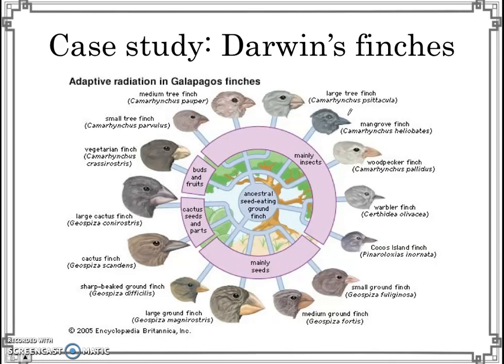So here's a picture showing what Darwin observed. He went to different islands, right? And he saw that on one of the islands, the finch looked like this. On another island, they looked like this. On the third island, they looked like this. And on some islands, the finches were adapted to eat insects, while on other islands, they were adapted to eat seeds. And so their beaks looked different. And in yet another island, they were adapted to eat fruits and cactus and so on. So his question is, was there some ancestor which gave rise to all of these new species of finch? And if that happened, then how did it happen?